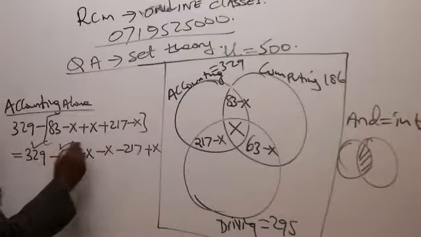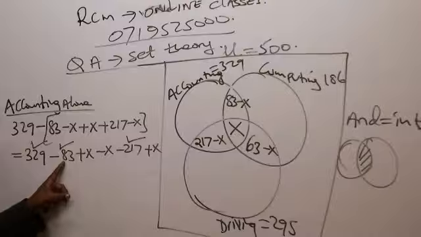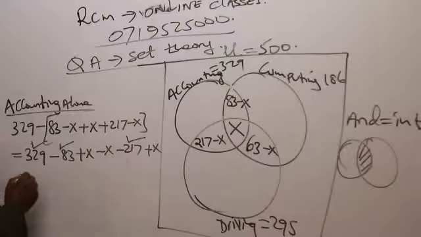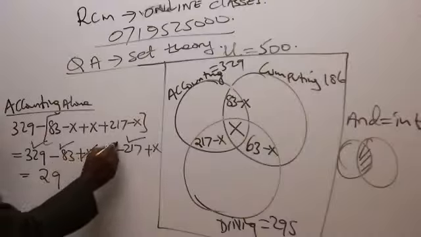329 minus 83 minus 217. Please give me that figure. So Lucy tells me this one here will be 29. So plus X and minus X, this and this cancels.